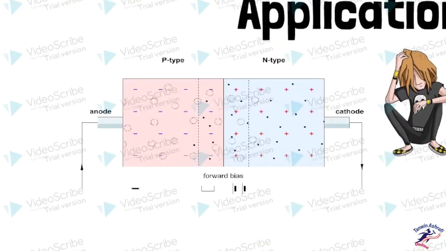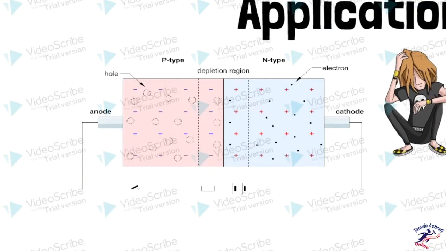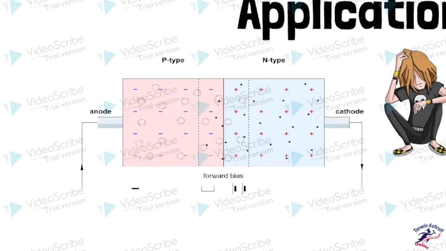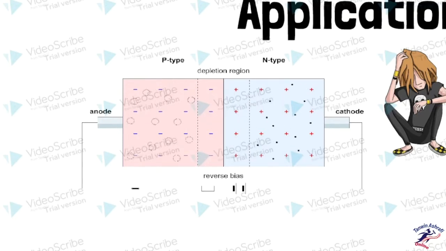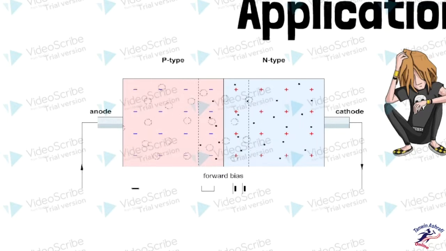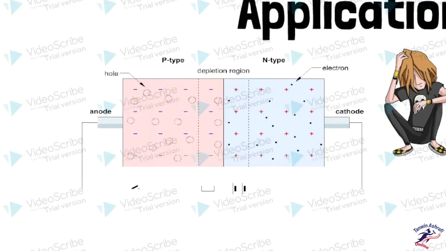If we connect a power supply to this junction, positive to the anode side and negative to the cathode side, and we increase the potential across the junction, the externally applied potential difference becomes more than the depletion region's. The electrons start passing from n type to p type, and the current flows. This is what we call forward bias.